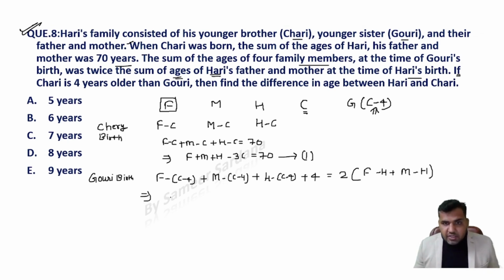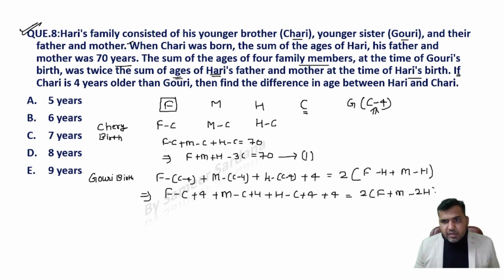Now solve this equation, guys. You see that this would be F minus C plus 4 plus M minus C plus 4 plus H minus C plus 4 plus 4 is equal to, right, 2 times of F plus M minus 2 times of H.